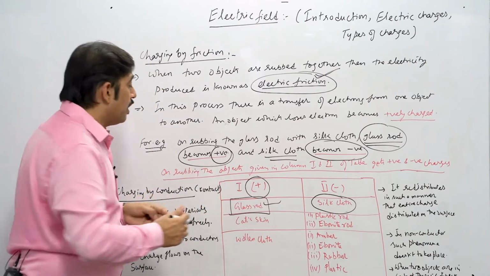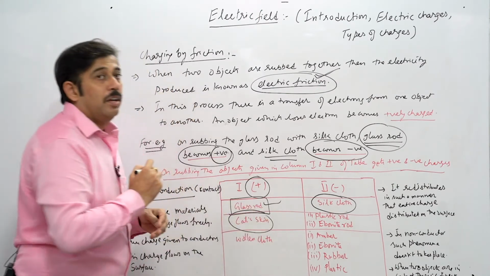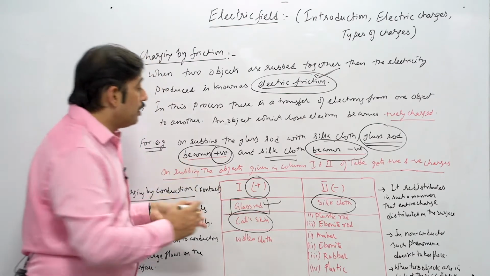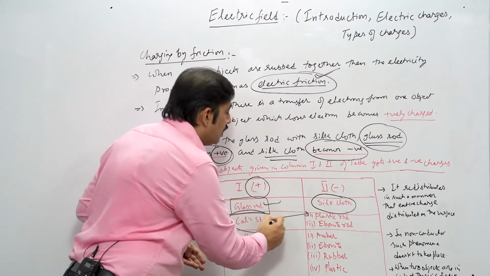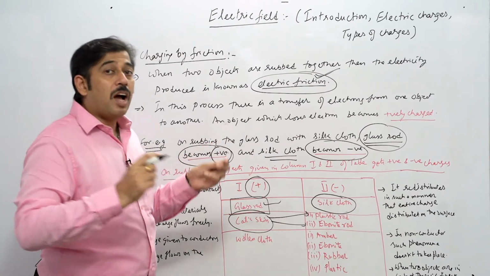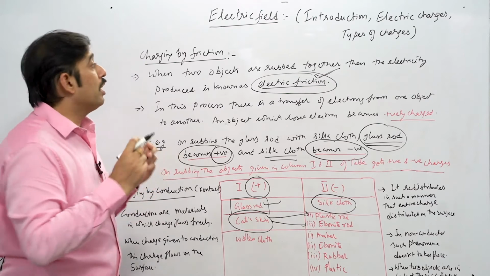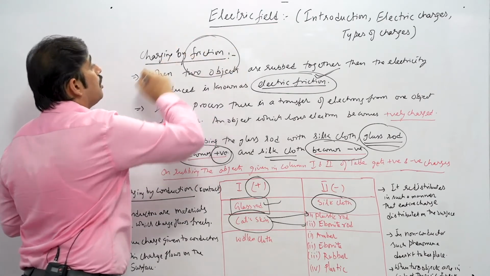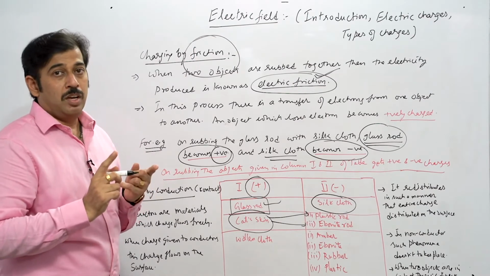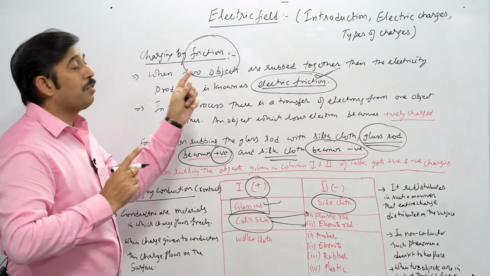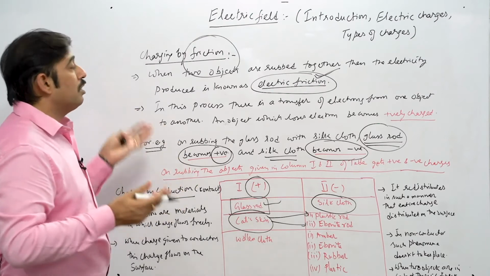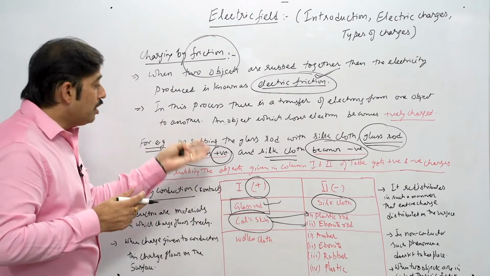Similarly, if we go to the next point, that is the cat skin, that we call a cat's fur. Here also we see that it will develop a kind of positive charge when it is rubbed with either the plastic rod or the ebonite rod. So if we use these two materials separately and rub them together, what is going on now? The term that is again highlighted is friction. That means friction is doing work. That means rubbing is a frictional process, and that is called electrification. That is, electric friction is there, which we are studying now. So the charges can be made by a certain process. It can be done by friction also, and these are some of the examples.